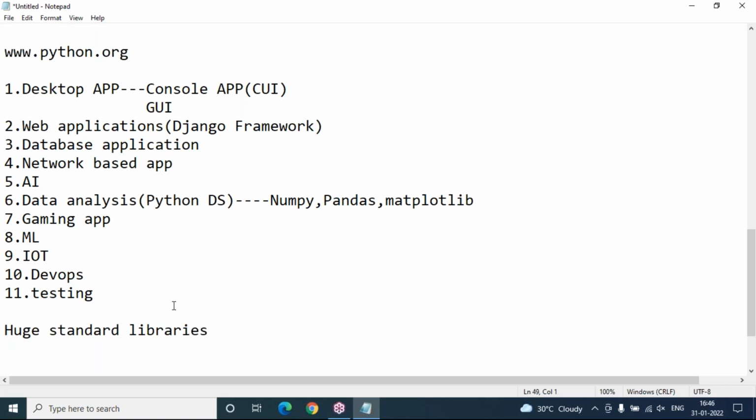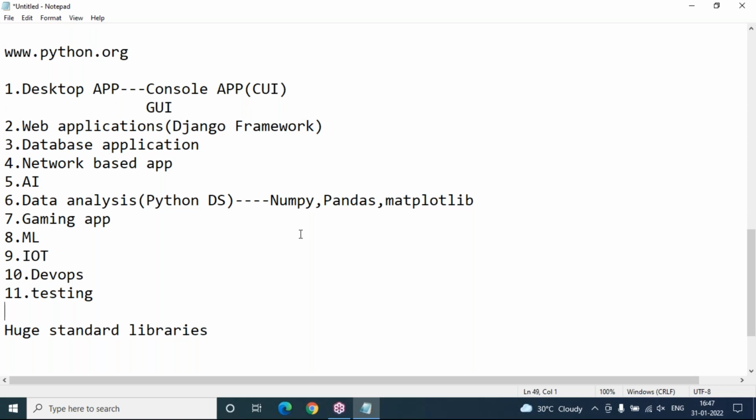In your terminology, I can say when we go for C++ point of view, header files. When we go for Java point of view, packages. .NET point of view, namespaces. But in Python point of view, we can say libraries or modules. So you have to import that module and you have to use it.